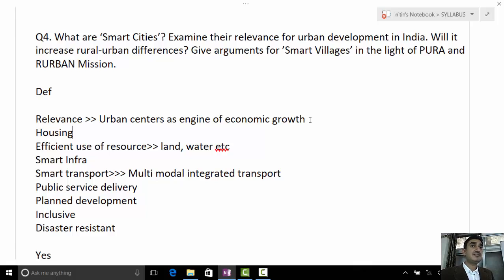And ultimately sustainable urban development. So there are around six to seven different areas. In each area you can write accordingly.